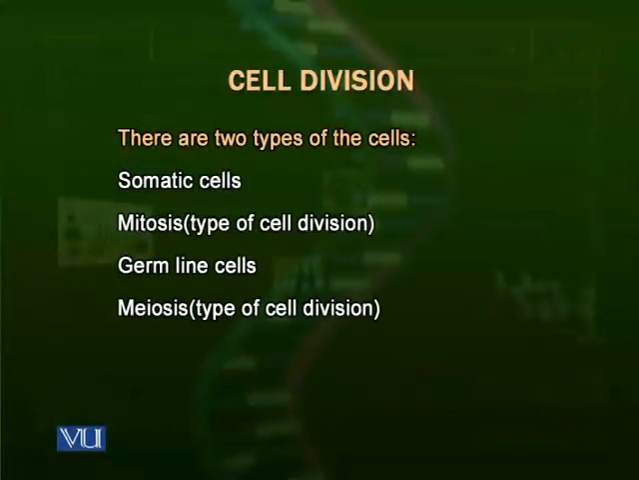We are talking about the division in somatic cells first. The somatic cells need to divide for growth, for wound healing, for regeneration or other mechanisms. These cells divide by a process called mitosis, while the germline cells, they divide by another process called meiosis. In today's lecture, we are going to talk about mitosis.